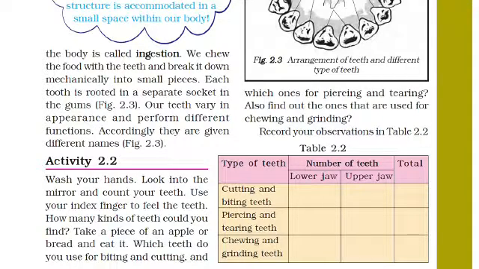Again I am telling, if you don't remember: cutting and biting teeth are incisors, piercing and tearing teeth are canines, and chewing and grinding teeth are molars and premolars. And you have to write the total number by seeing the picture. This is of only one jaw, not of two jaws, so you just have to double that and write it.